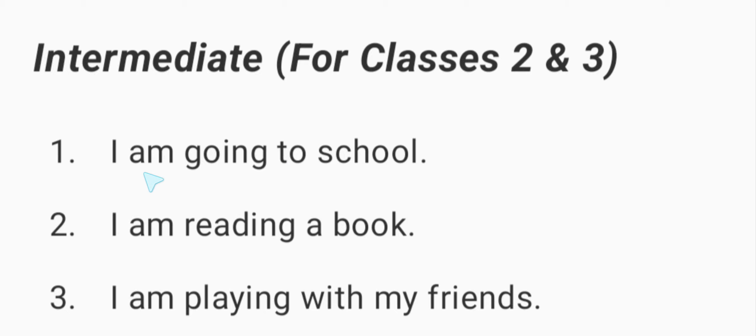We can use I am with present continuous tense. That is, for present continuous tense, we use ing with the main verb. Here, am is a helping verb, go is a main verb, and we need to add ing. I am going to school.